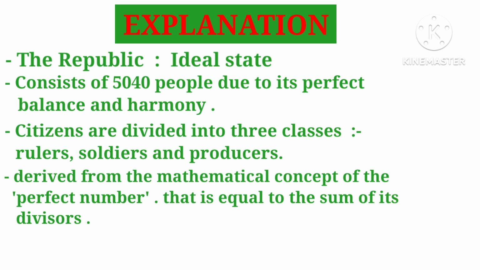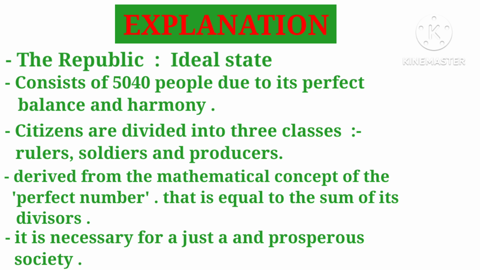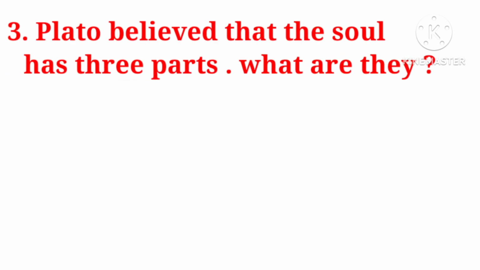Overall, Plato's choice of 5,040 people in his ideal state is not just a random number, but a carefully calculated and symbolic representation of the perfect balance and harmony that he believed was necessary for a just and prosperous society. So Plato said that the population of an ideal state would be 5,040. So next, question number 3.